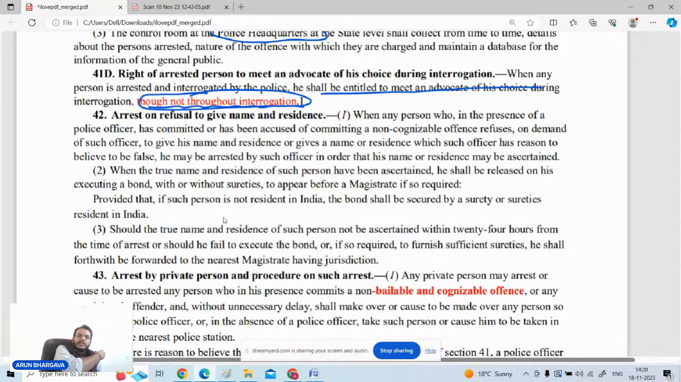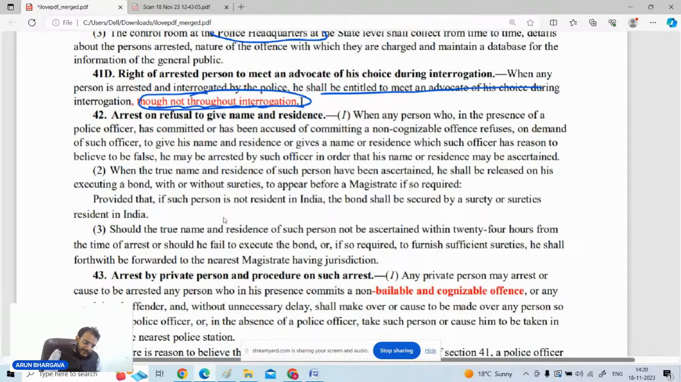Okay, if the interrogation is going on, the advocate will be sitting over there. How will the interrogation be taken up? That is why it says that every person who is arrested and interrogated by police is entitled to meet his advocate during his interrogation, but not throughout the interrogation. इसका ध्यान आपको रखना है.